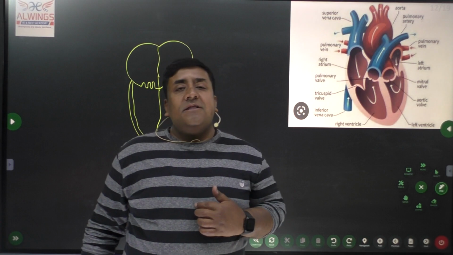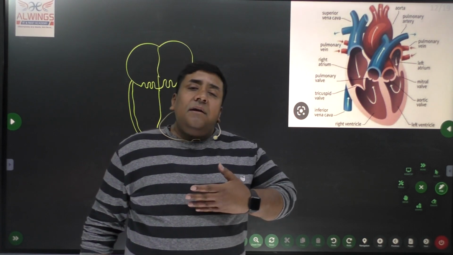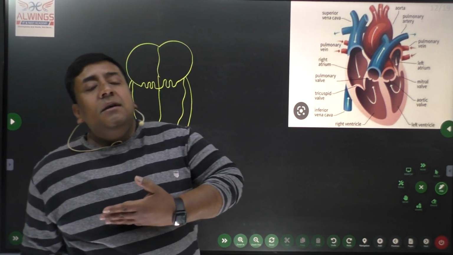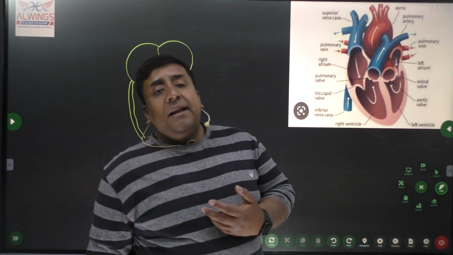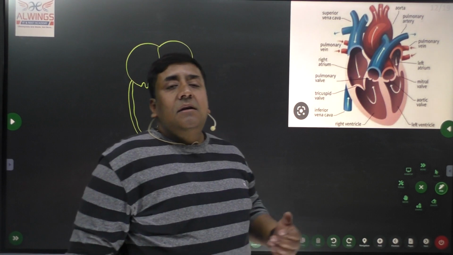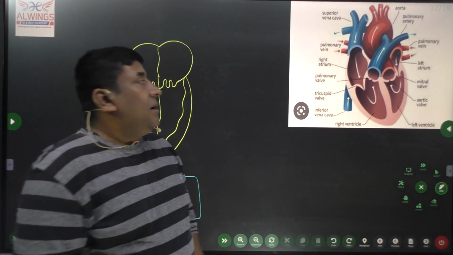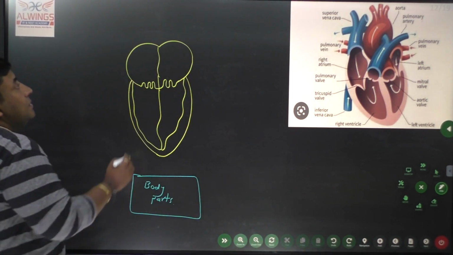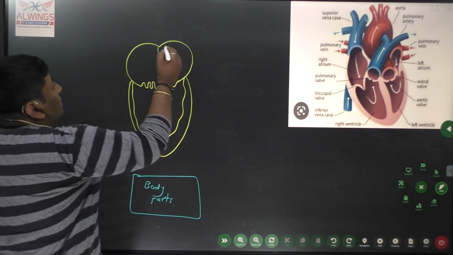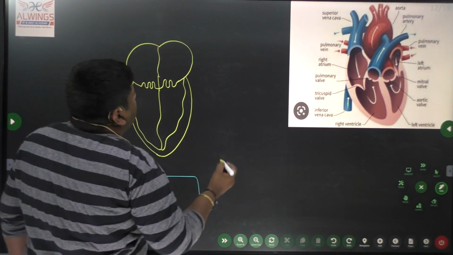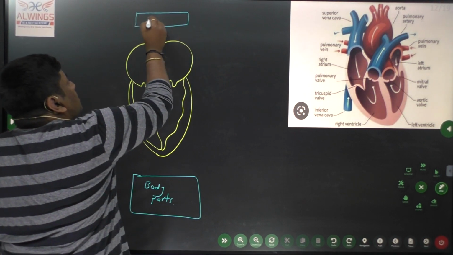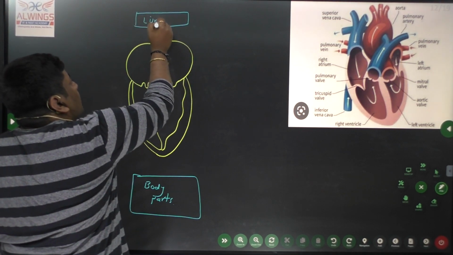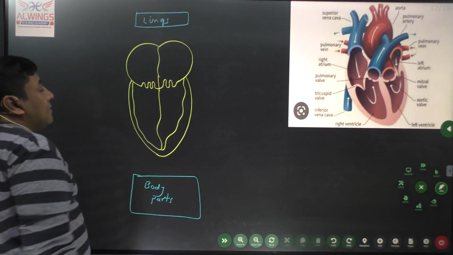It is in the thoracic cavity, almost in the middle, in between the lungs. Some body parts like the legs are present below the heart, and the head is present above the heart. Here we can write lungs, because lungs also play a very important role.